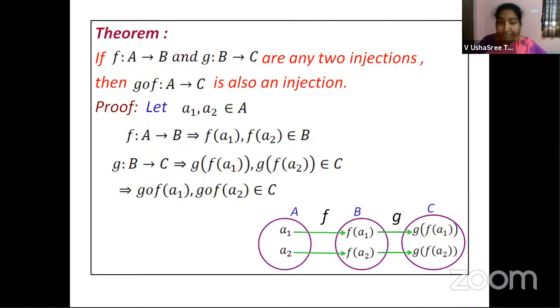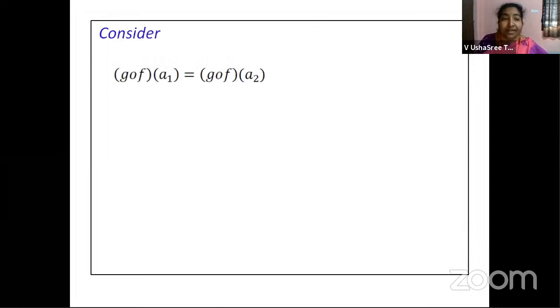Further to continue with, see, when we were discussing one-one and onto functions, we have seen some conditions. We will try to make use of that in the problem now. Let us consider g circle f of a1 is equal to g circle f of a2, right? Then g of f of a1 is equal to g of f of a2. This is how we will write g circle f, isn't it?